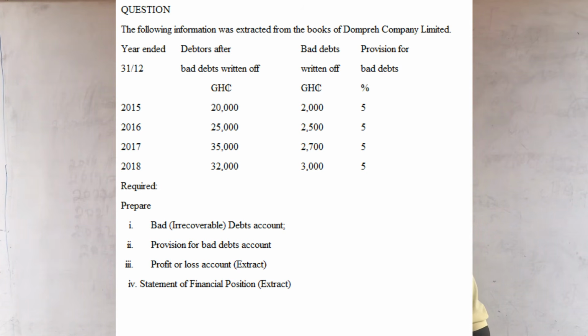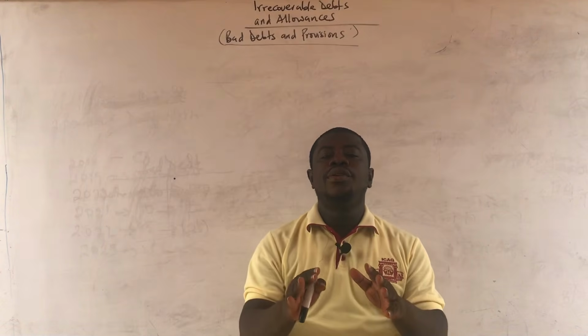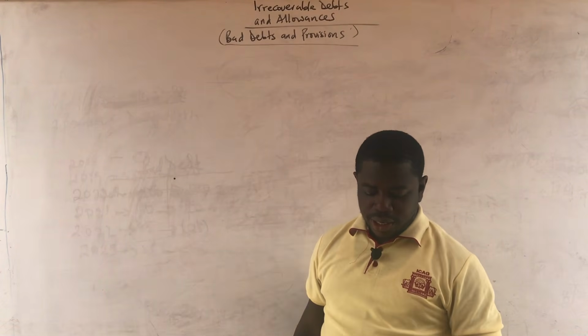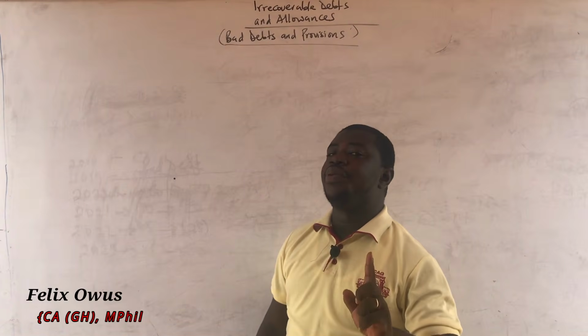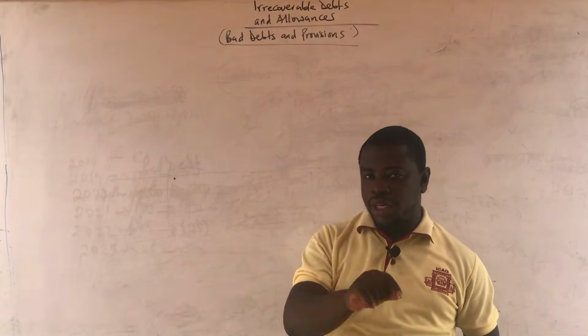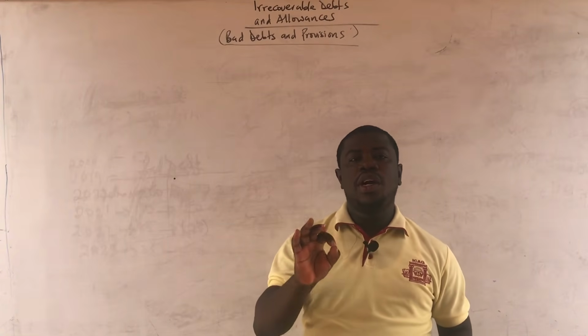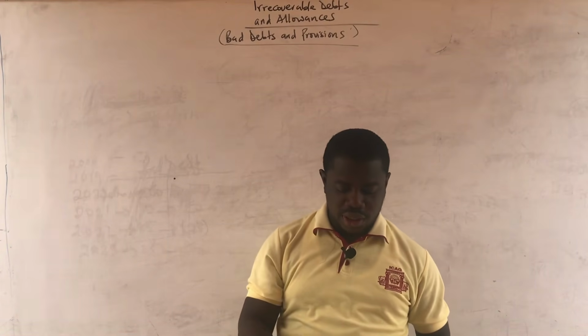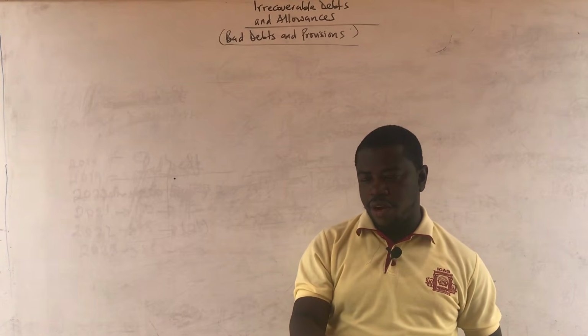When it comes to the bad debts written off, we have 2,000 for 2015, we have 2,500 for 2016, we have 2,700 for 2017, and then 3,000 for 2018, sorry. Now take note, you see that we are told that the bad debts are already written off. So it means that when we are calculating the provision for doubtful debt, we are going to calculate the provision on the receivables figure straight away.